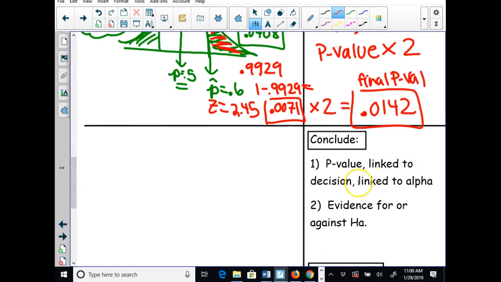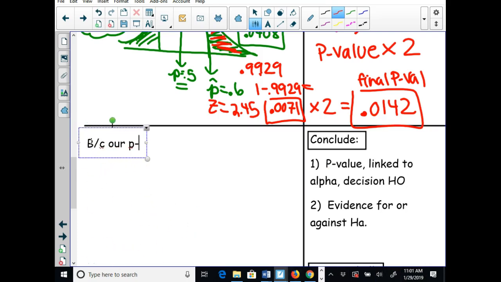Okay, so we're going to change that around to stay consistent with 9.1 when we conclude. We have a p-value. We're going to link it to alpha. We're going to make it a little more sophisticated. And then we need to make a decision about H0. So we're going to say,